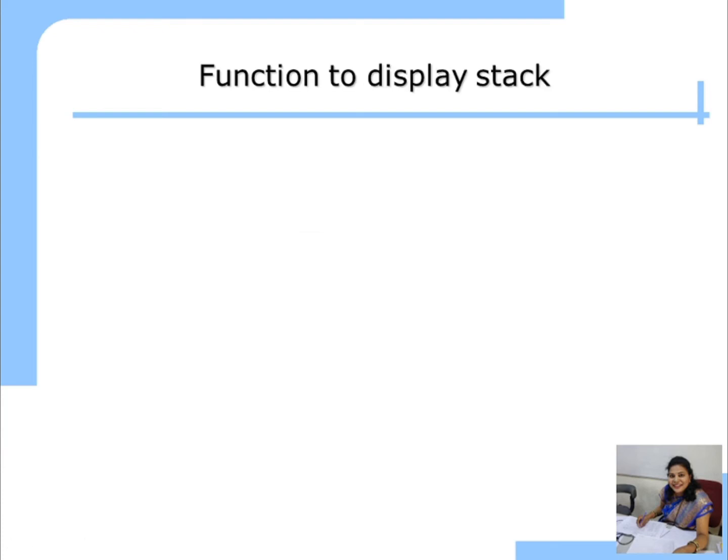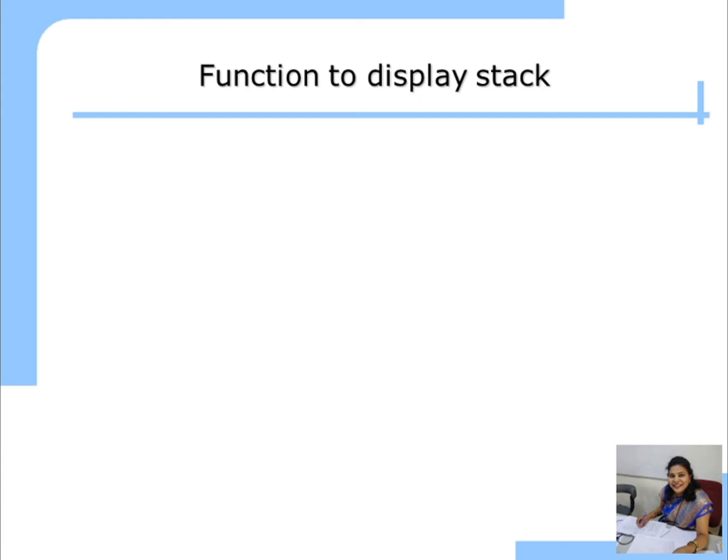The next and last function of the stack is the display function. As you know, stack is made up of one array and one variable top. Since it is implemented using an array, the display function also has a for loop, like when we print an array, we also print the stack. But in an array we run the for loop from 0 till the size of the array. Means if your array size is 5, you draw the for loop like i is equal to 0 to i less than or equal to 4.